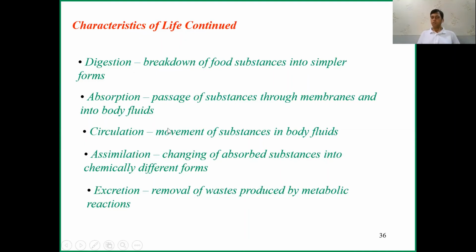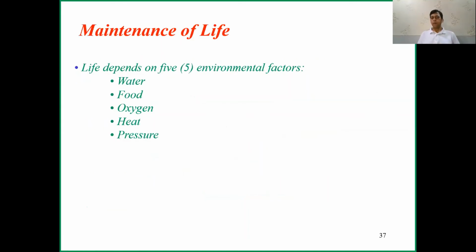They digest, absorb the nutrients, put them into circulation, and everything goes into the cell. For maintenance of life, modern science says we need water, food, oxygen, heat, and pressure. But we need the Panch Tattva: wood, fire, earth, metal, and water, as per Chinese philosophy, and as per Indian philosophy, also Akash Tattva, the ether.